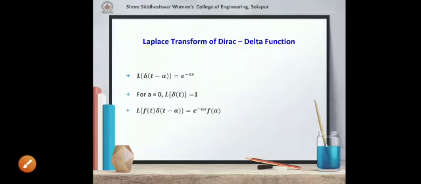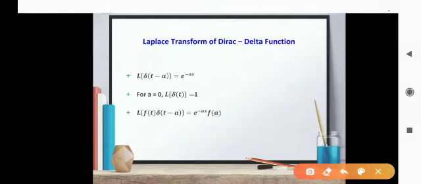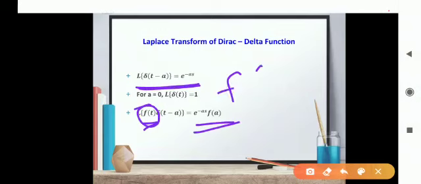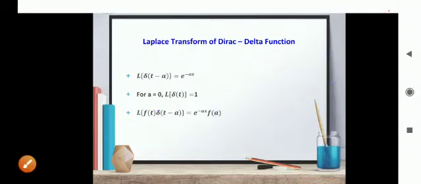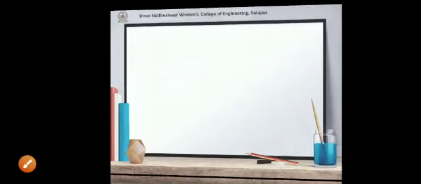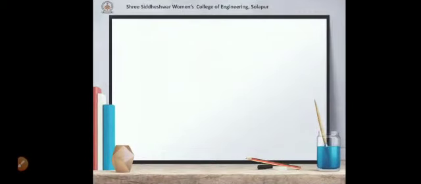When it is multiplied by f of t, so when this function is multiplied by f of t, we get the result, very simple, e raised to minus as into f of a. That is, whatever is the multiplier function f of t, in that result replace t equal to a, you will get a number value, that is a constant value, and just take its multiplication with e raised to minus as, you will get the final answer. Now example based on these results.